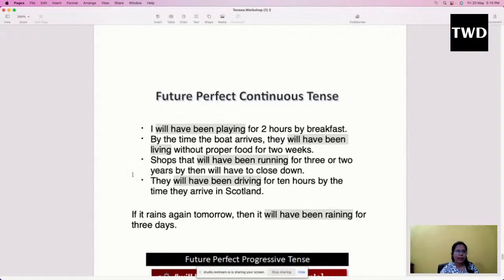By the time the boat arrives they will have been living without proper food for 2 weeks. It happens sometimes when there is some kind of natural calamity and the government wants to send some kind of food. Till then the people over there might suffer. So this is the meaning of this sentence: by the time the boat arrives, they will have been living without proper food for 2 weeks.